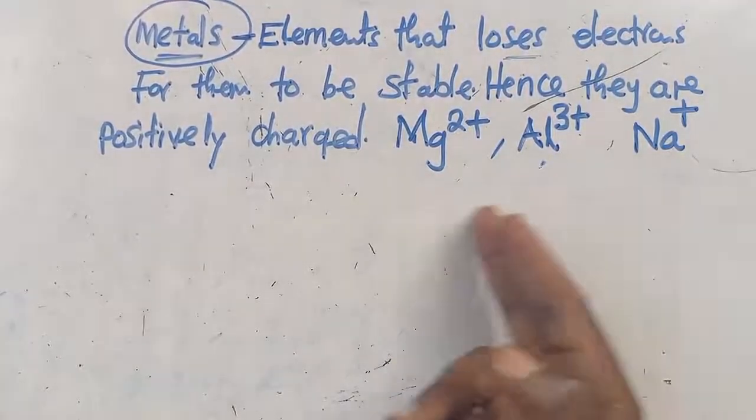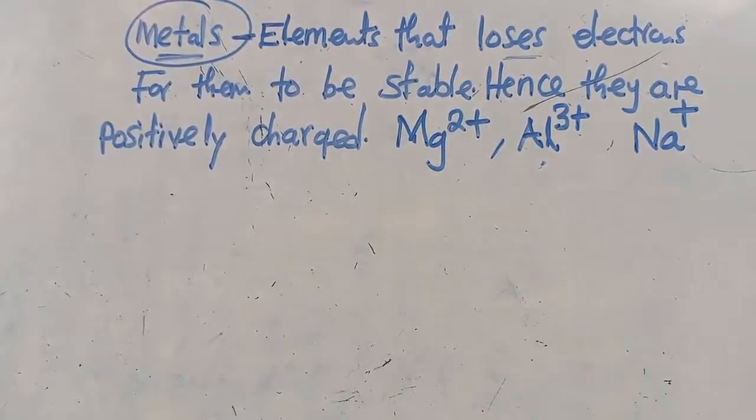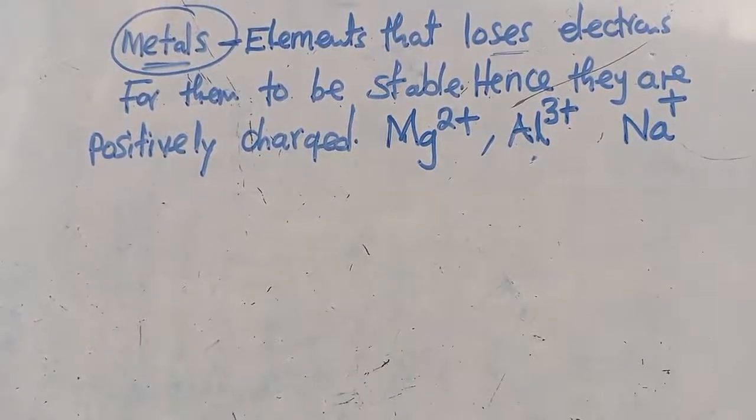So these are examples of metals. All the metals are positively charged. A metal is that element that is going to lose electrons for it to be stable, and losing electrons makes them positively charged. The number of electrons they are going to lose, that's the charge that they are going to have. This is something that is so simple, and I guess you are able to follow me clearly.